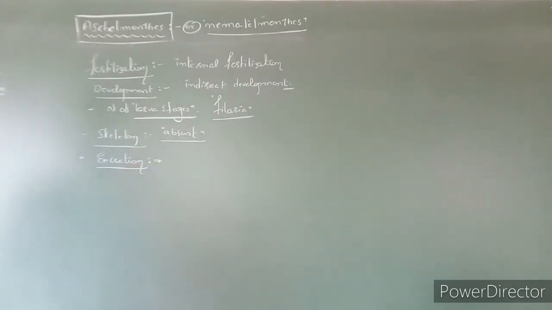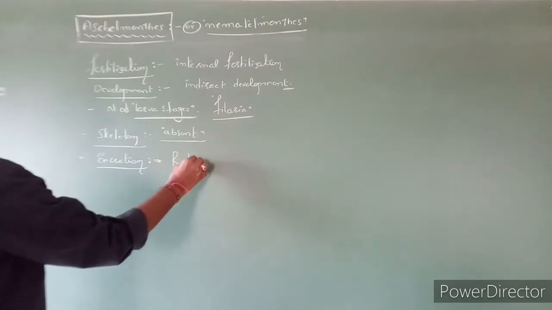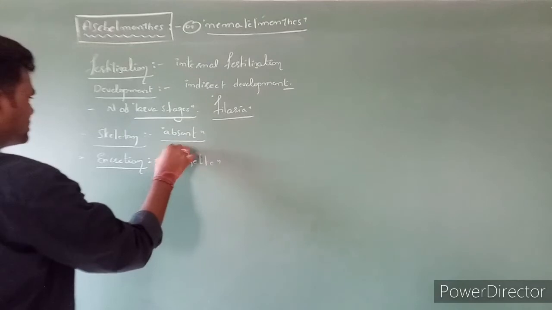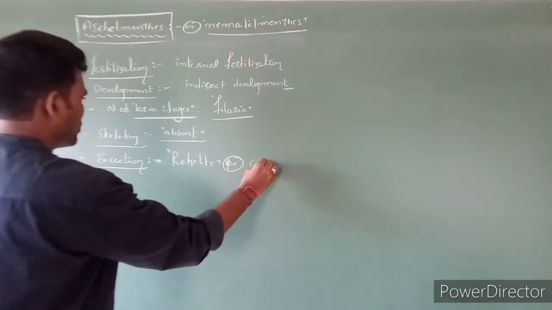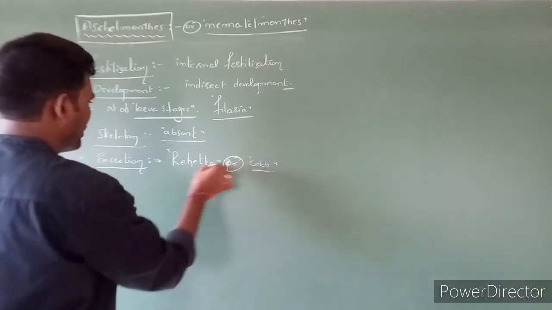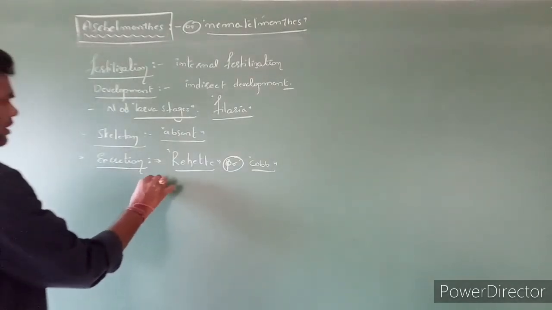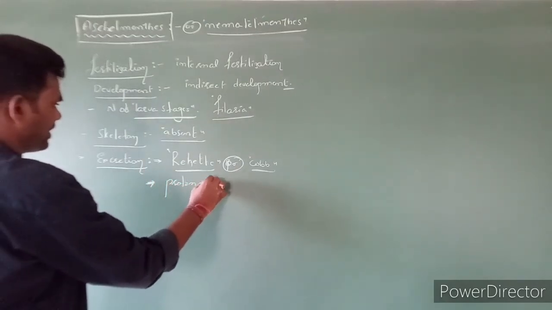Excretion is carried out by special types of cells called Rhabditiform cells, or also called Cobb cells, also called protonephridia. The excretory organ is nothing but protonephridia, like in Platyhelminthes.